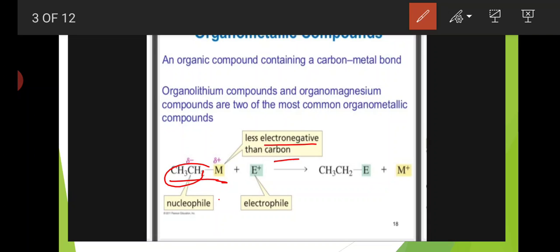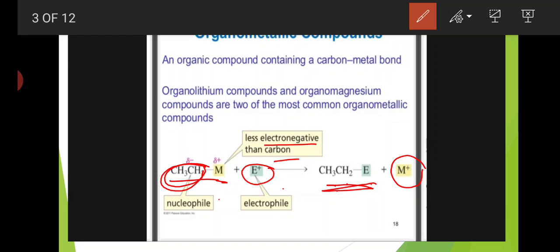So the metal shows partial positive charge, and the alkyl group shows partial negative charge. So here the alkyl group acts as a nucleophile. And this organometallic compound plus one electrophile yields CH3CH2E. Here the electrophile is attached to the alkyl group CH3CH2 minus and forms this compound, and the metal is eliminated as M plus. Okay, these are the OMCs.